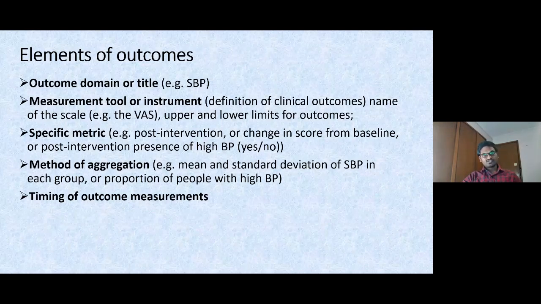The timing of the outcome is from baseline to 4 weeks or baseline to 8 weeks or baseline to 12 weeks. This data will be presented in the form of tables and figures in the included studies. We have to specify whether we are interested in baseline to 8 weeks or baseline to 4 weeks, and mention that in the data collection form.